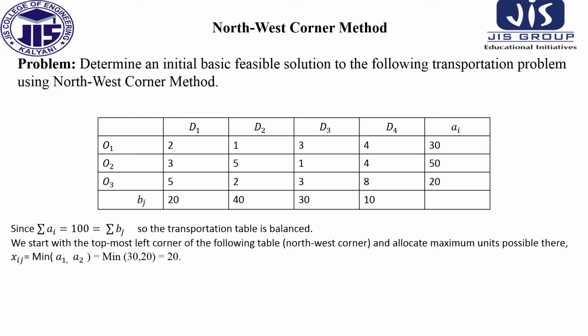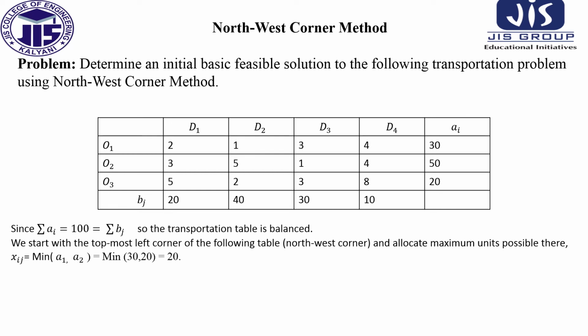First of all, we are checking whether this is balanced or not. So we are seeing here summation of Ai equals summation of Bj, because both the summation values are 100. So our decision is the transportation table is balanced. So we start with the topmost left corner of the following table, the northwest cell, and allocate the maximum units possible there.